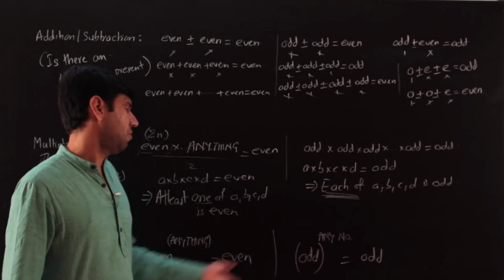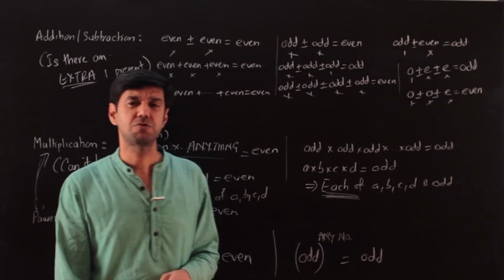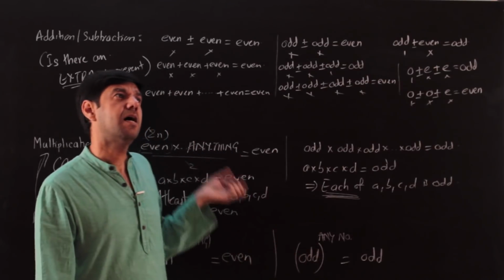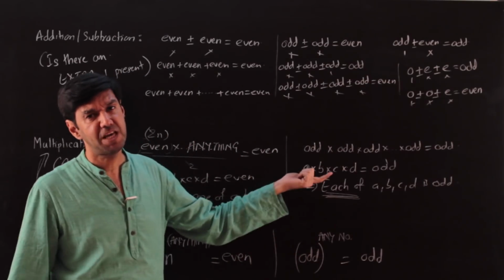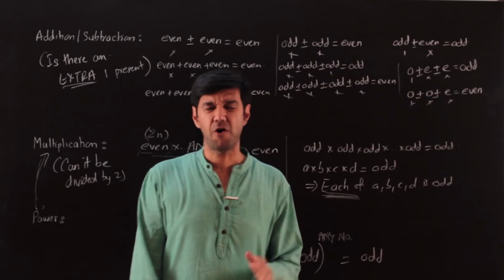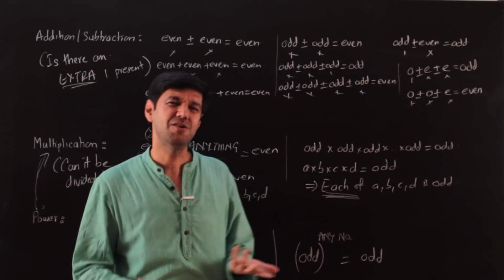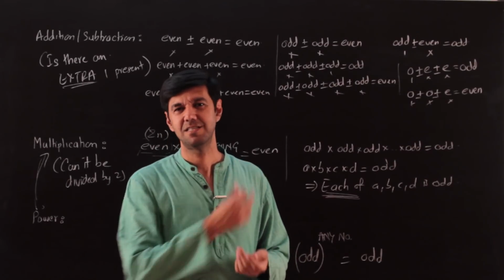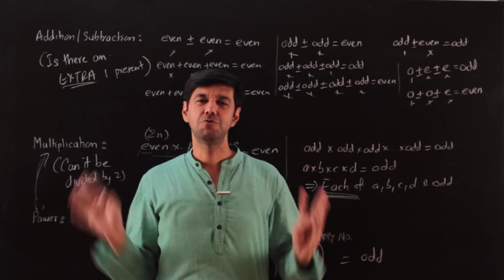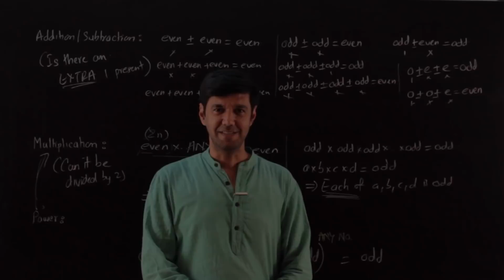Of these relations, don't spend too much time memorizing them. Another thing that quite a lot of students do is take 2 as a representative of an even number and take 1 as a representative of an odd number, put those values in and check it. That is also doable, but I still don't think you really need to use such tricks in such a silly matter, right? So just use the way we learned it logically, and let's solve a question.